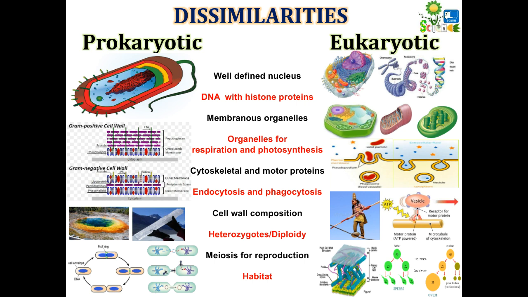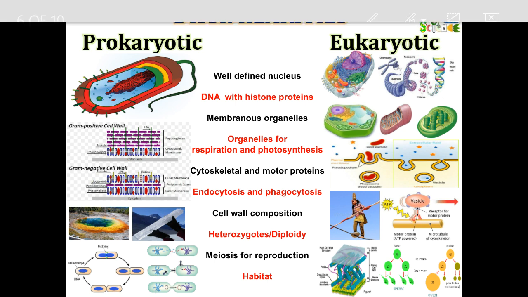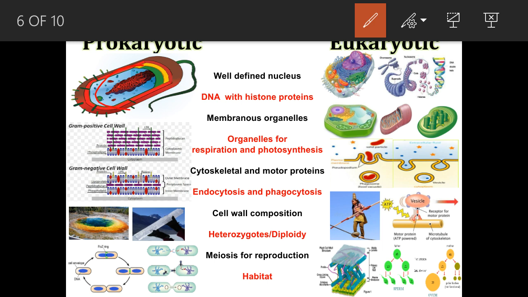Now come to differences. Now the first and most basic important difference is the well defined nucleus. In the prokaryotes, genetic material is present in the cytoplasm itself without any definite membrane, but in eukaryotes there is a definite membrane, that is nuclear membrane, and the nucleus is true, well defined.